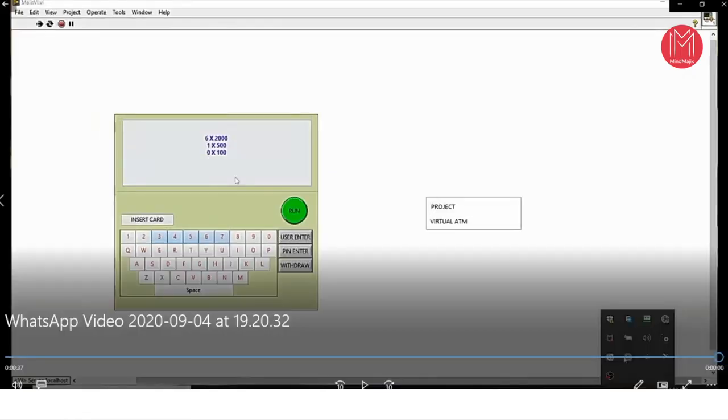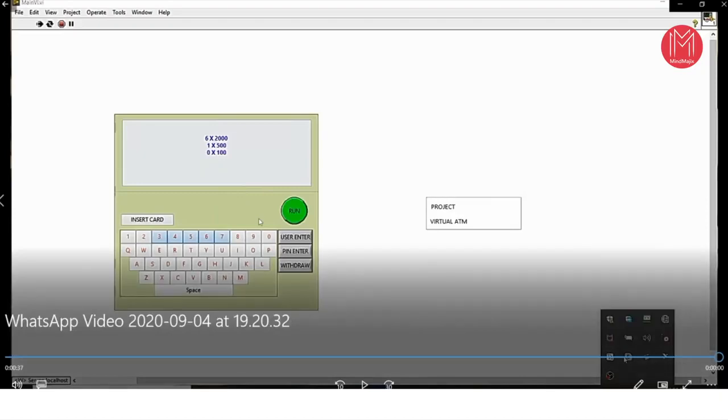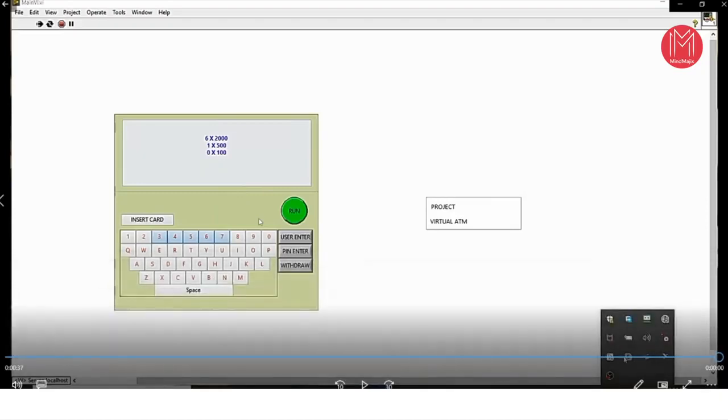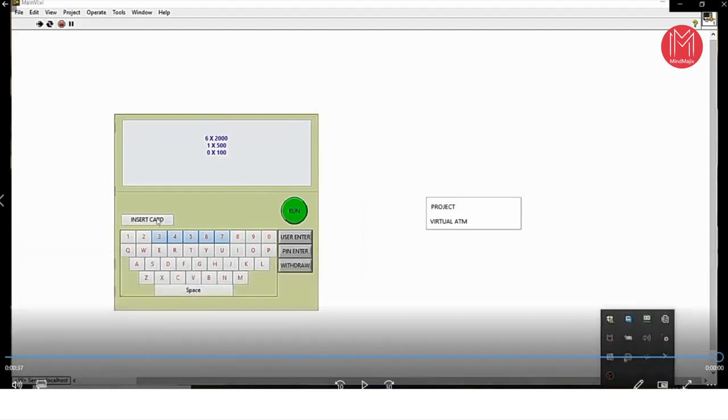The main concept of this program is that we have designed it using the event structure and the state machine algorithm. It is a combination of both. First, when you come into our virtual instrument platform, the ATM will display, welcome to the virtual ATM, insert your card. We don't have any card here, so we have designed an insert card button. When you click it, after 5 seconds, it will ask you to insert your name.